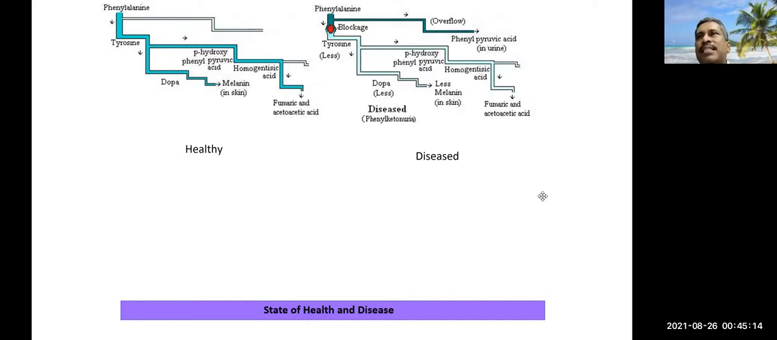melanin deficiency in skin, because phenylketonuria patients have low melanin due to blockage in the metabolic pipeline, so that their melanin content in skin is very low. Their skin is whitish in color, and urine produces much phenylpyruvic acid. Similarly, other metabolic products produce other diseases also.